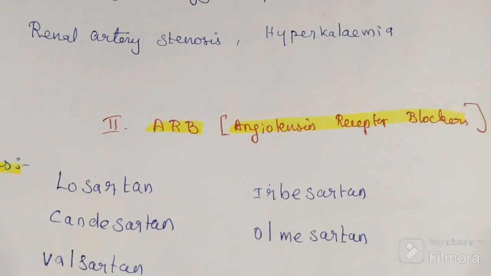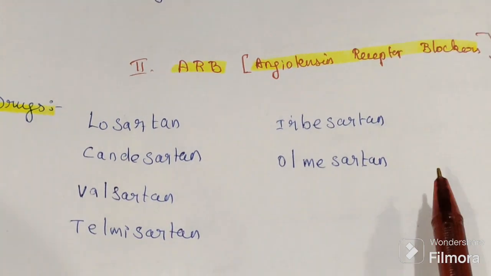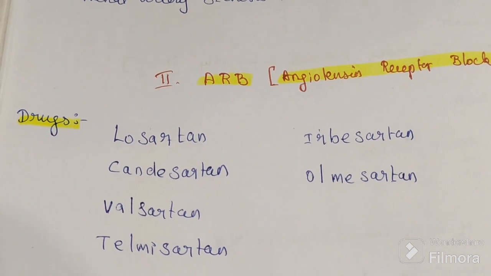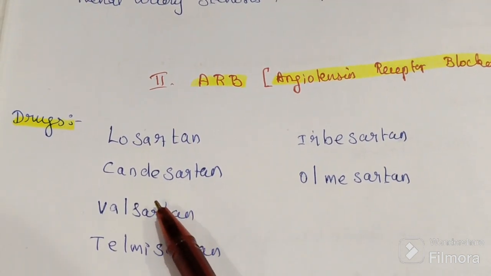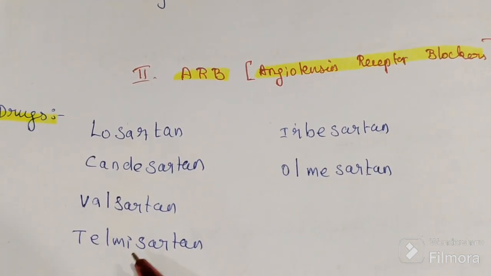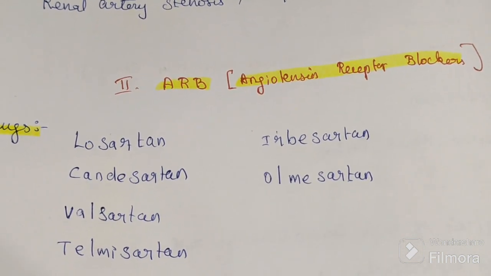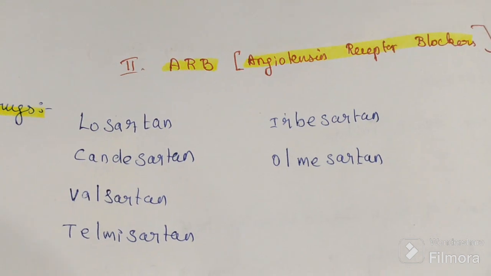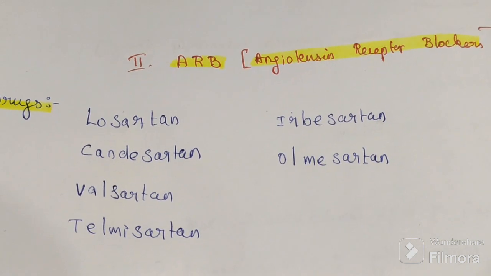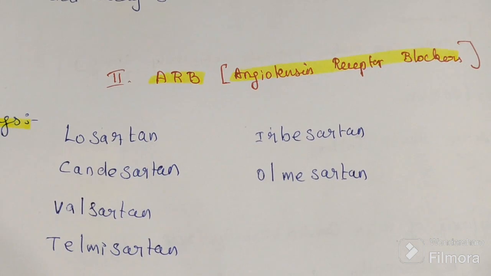All these drugs have the suffix sartan. Examples: Losartan, Candesartan, Valsartan, Telmisartan, Irbesartan and Olmesartan. So the suffix is sartan.